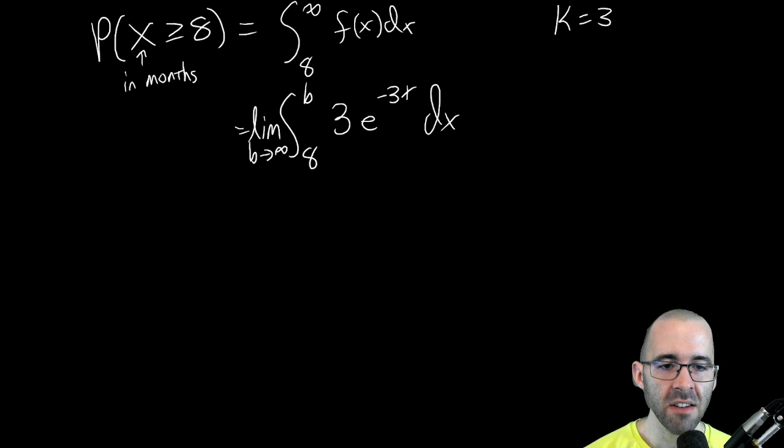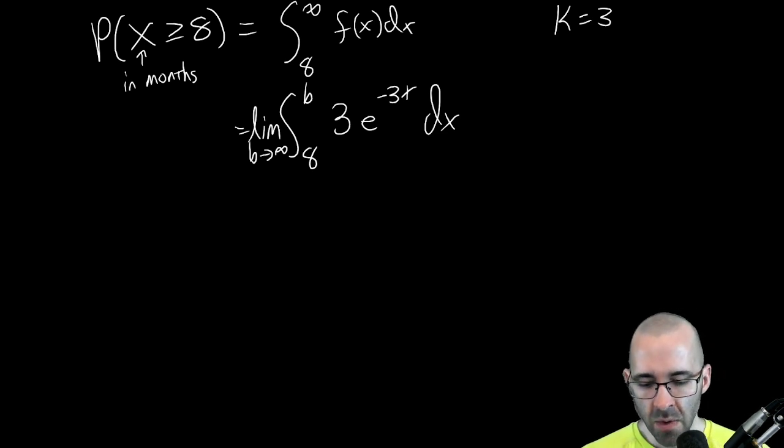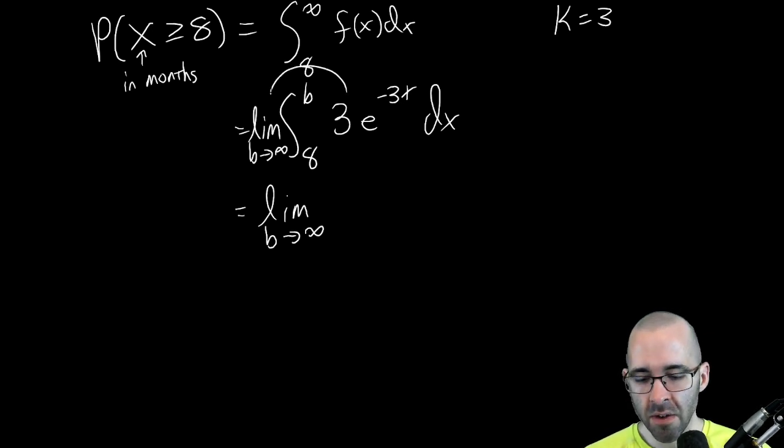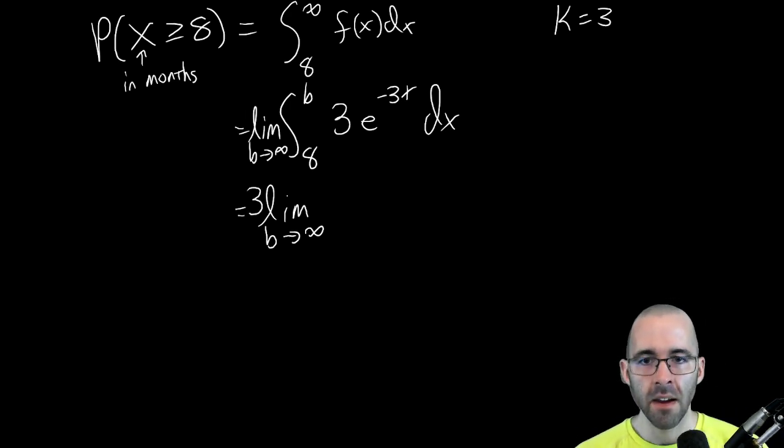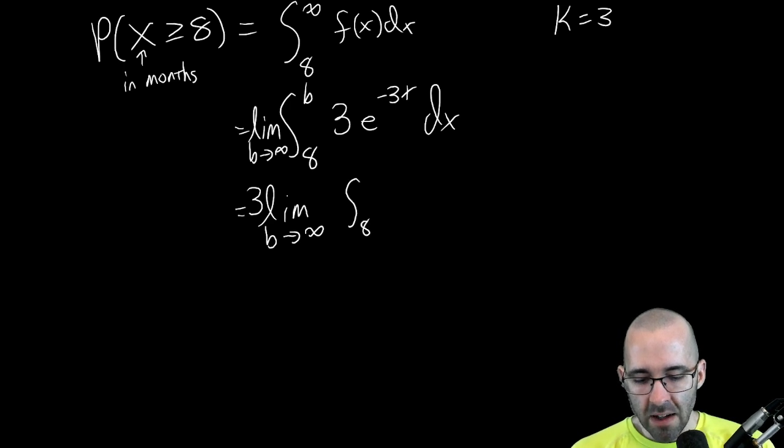That's our probability mass function. Well, now we just evaluate this integral. It's the limit as b goes to infinity. Not only does the 3 come out in front of the integral, it also can factor out in front of a limit. Remember your properties of limits. Now we have the integral from 8 to b of just e to the negative 3x dx.